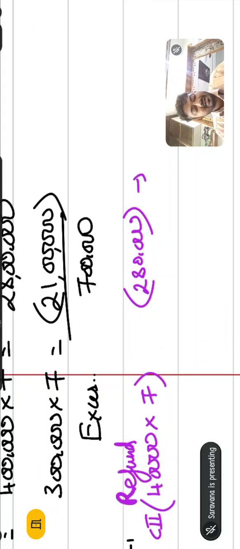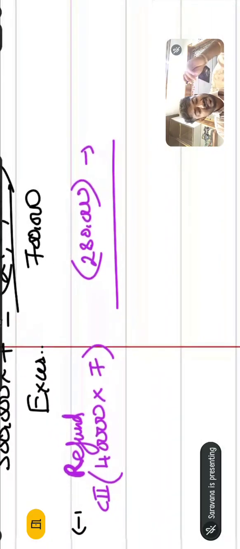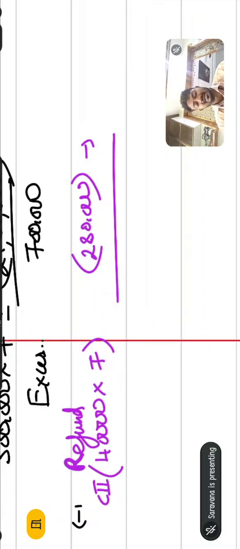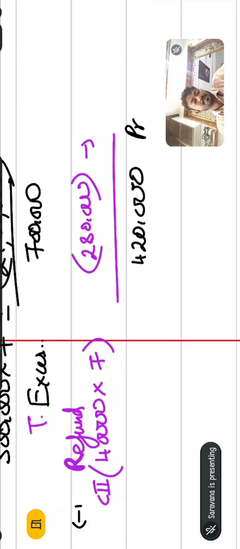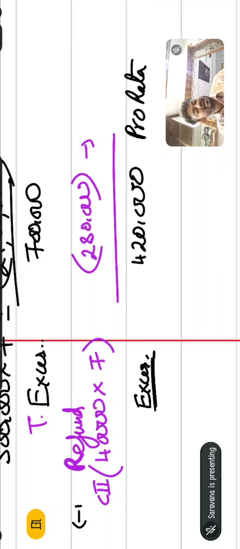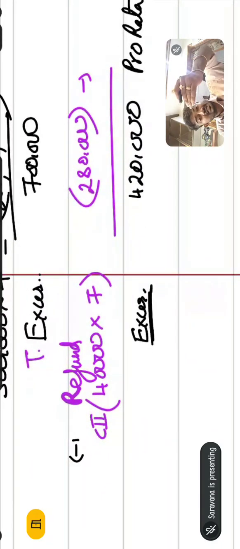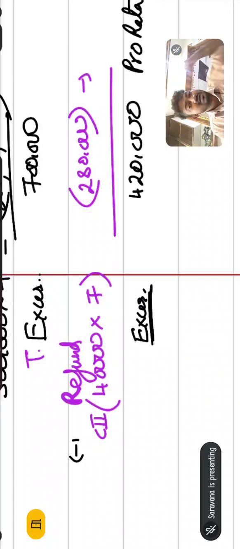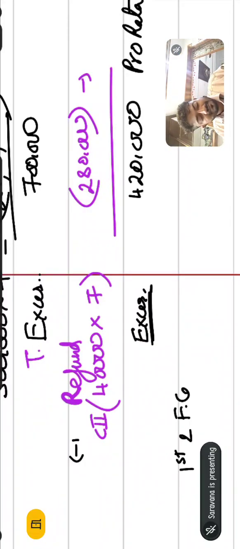2 lakh 80,000 we need to refund. So after refunding, is there any excess money? Yes. What is the total excess money? 4 lakh 20,000. This 4 lakh 20,000 is a pure pro rata amount, the original excess, which is to be set off against the next call. What is the next call? First and final call. So you need to write first and final call.